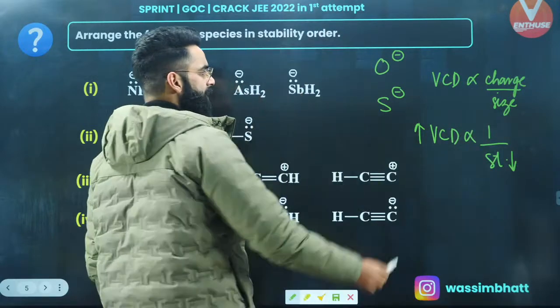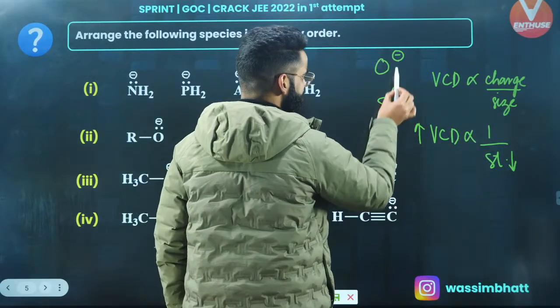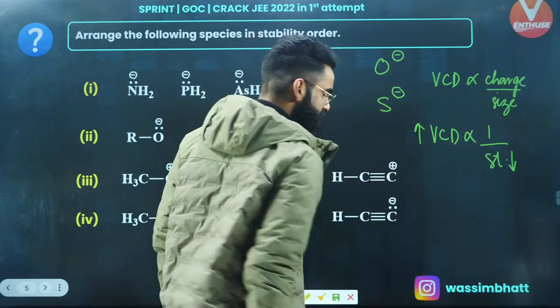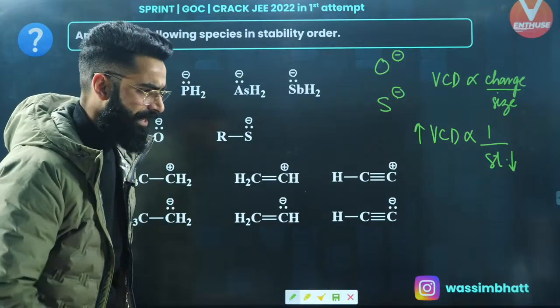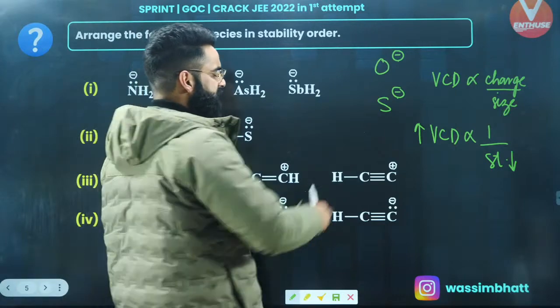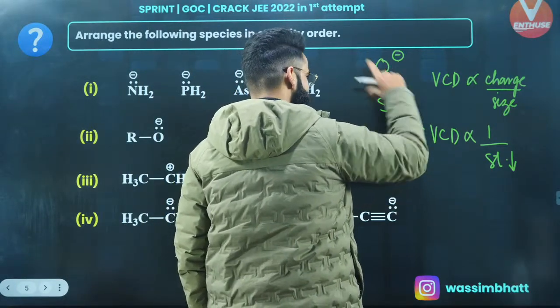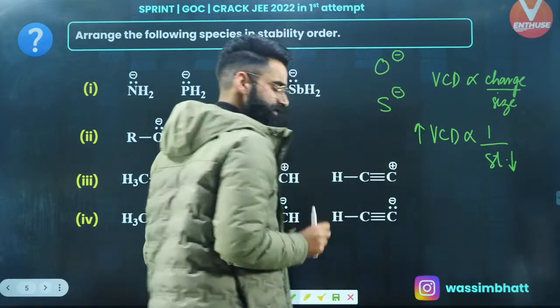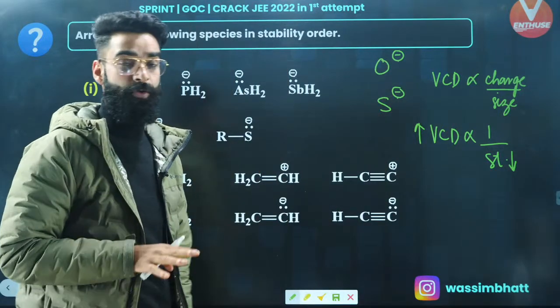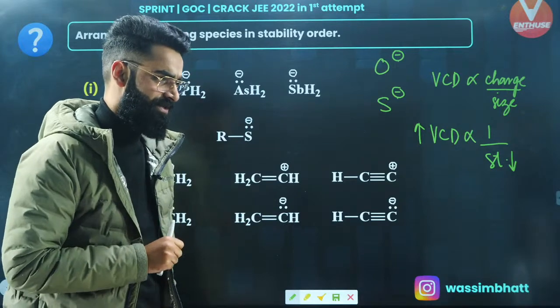Now have a look. For example, I need to compare the stability of the negative charge on these two elements: negative charge on oxygen and negative charge on sulfur. First of all, oxygen and sulfur belong to the same group, and whenever you need to compare the stability of charges on elements of the same group, you decide it on the basis of volume charge density, right?